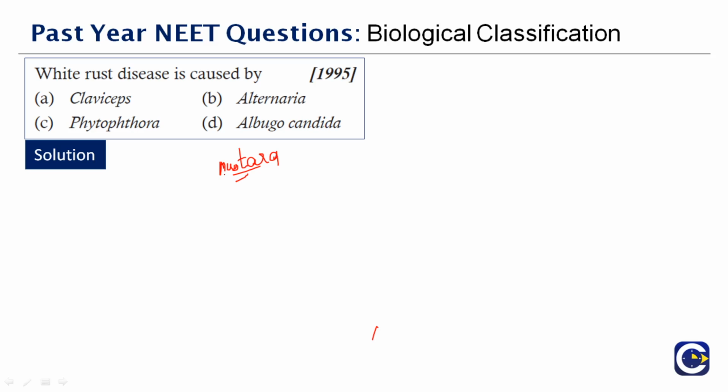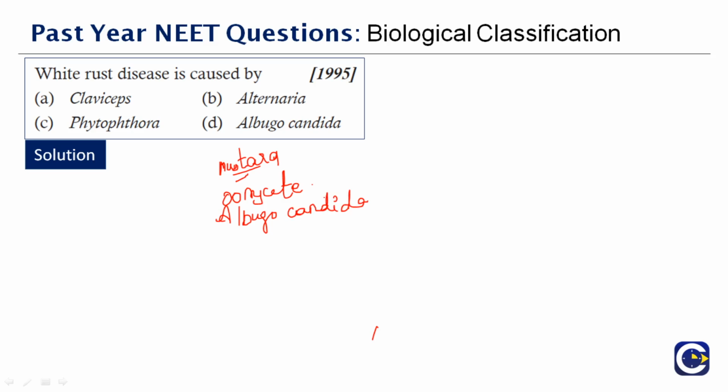And in plants, white rust is not just seen in plants but also seen in other materials. White rust disease in plants is caused by the oomycete. So what is the causative agent here? It is the oomycete Albugo candida.